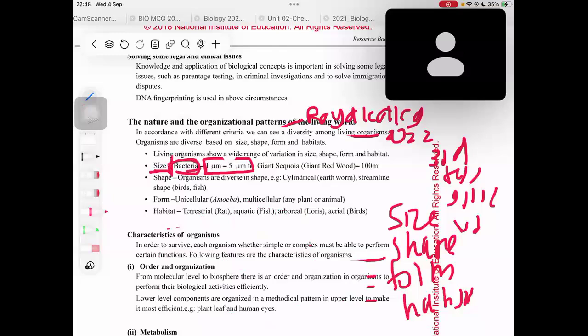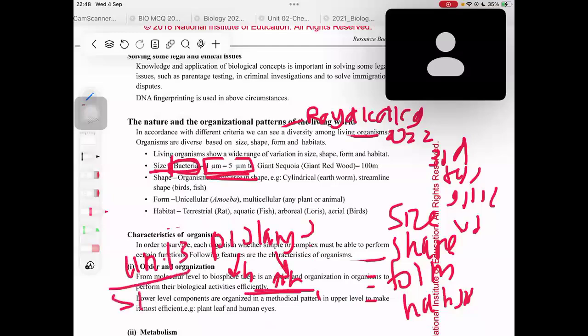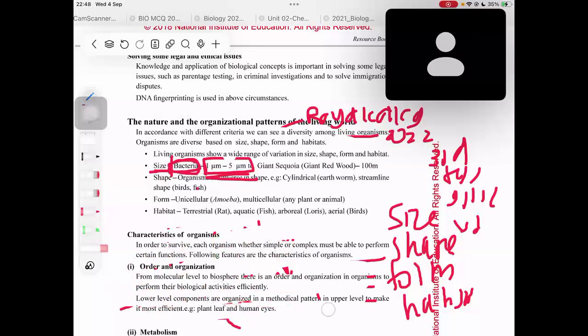For bacteria, because they have said bacteria. In that table, they have just said prokaryotes, right? Prokaryotes could be bacteria or could be archaebacteria, right? So when it comes to bacteria, if they ask you what is the size range of bacteria, you could write either this or that, right? Because when it comes to unit 3 also, you will come across a size range. I will tell you over there which size range you should pick from these three to be on the safe side, right? For now, even if you write anything, you'll be on the safe side. But I'll tell you the difference in unit 3, right? Okay, so bacteria size ranges from 1 micrometer to 5 micrometers, right?